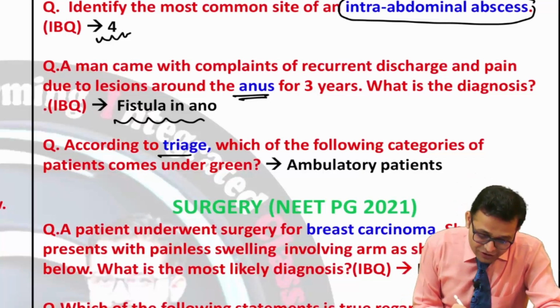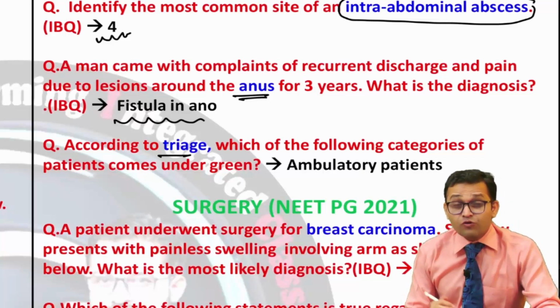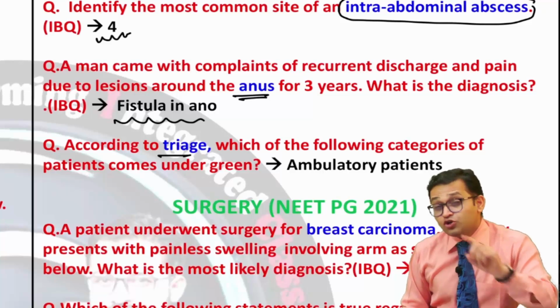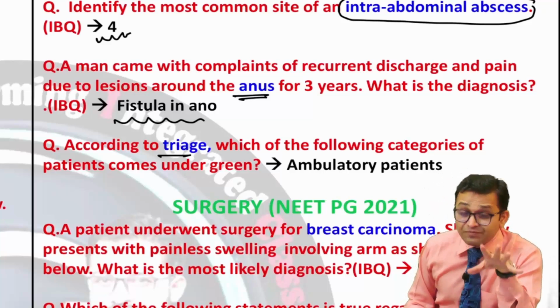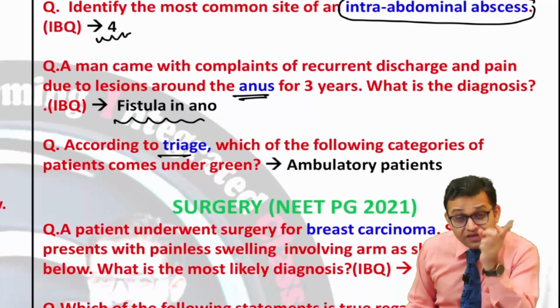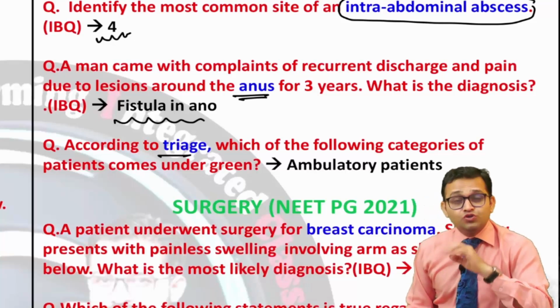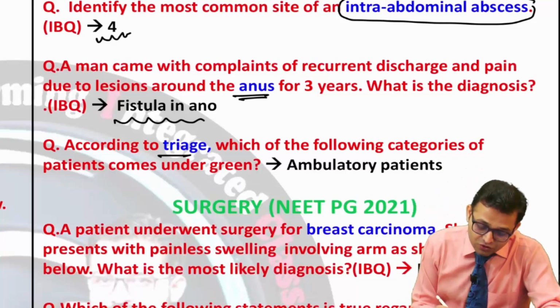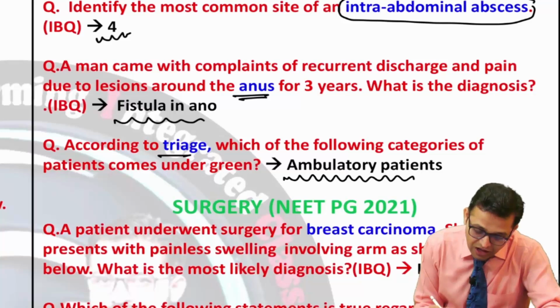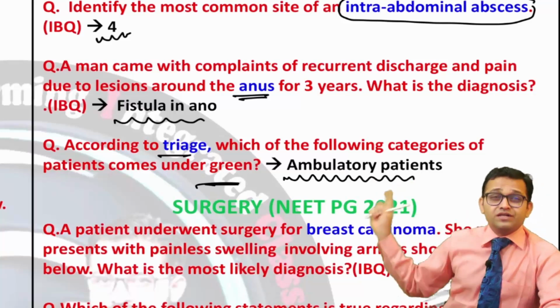Now can you see, the triage is a very important topic. In 2022 it had been asked. In 2023, yes, it had not been asked in surgery, but this topic can be asked in your PSM also. So you cannot leave the triage topic. There was our question asked, and the answer was the green color ambulatory patient.